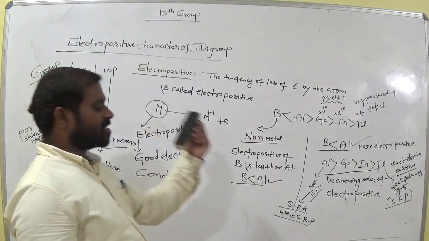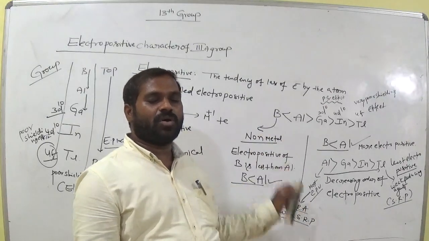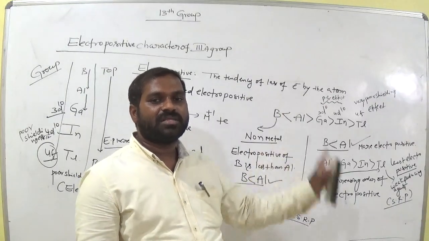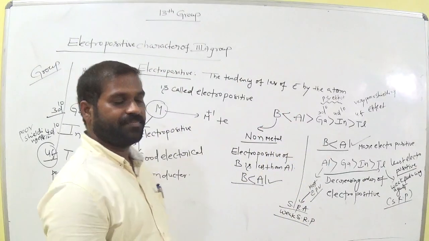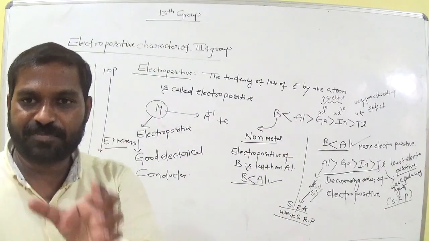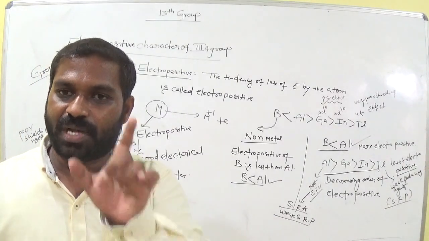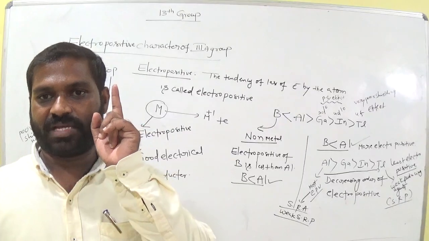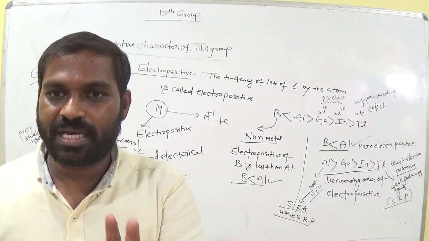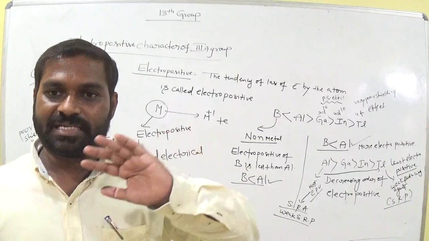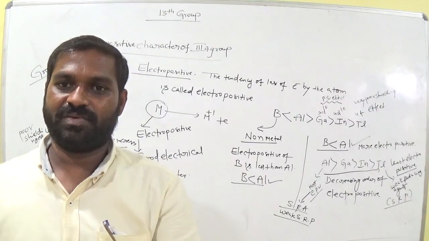Now which one is more electropositive? Aluminium. Which one is the least electropositive? Thallium. Which one has more standard reduction potential value? Thallium. Which one has weak reduction potential value? Aluminium. Is it clear? Write the notes properly, point-wise. After completing the notes, you have to focus on the concept. Then you can easily answer the bits. Not only from your material, learn the concept and apply it, and try to practice the bits.